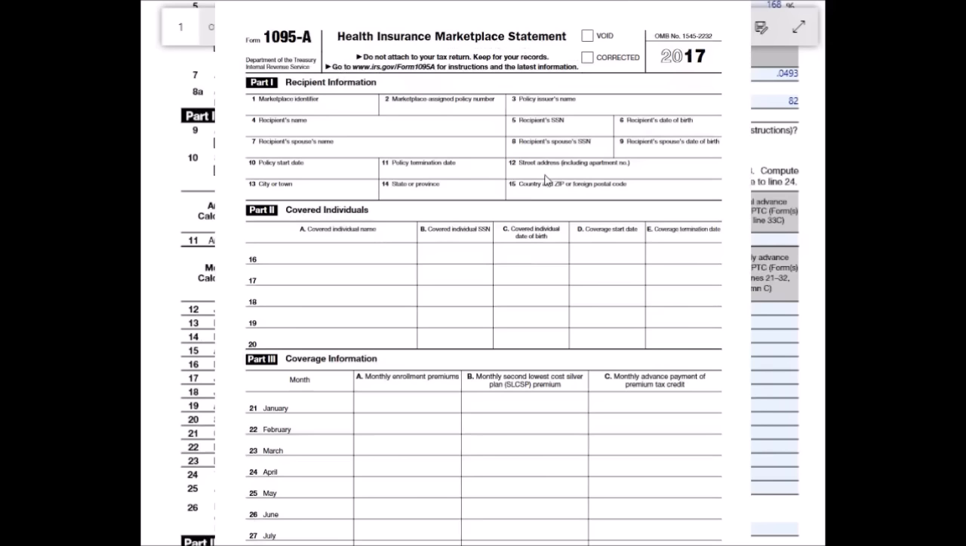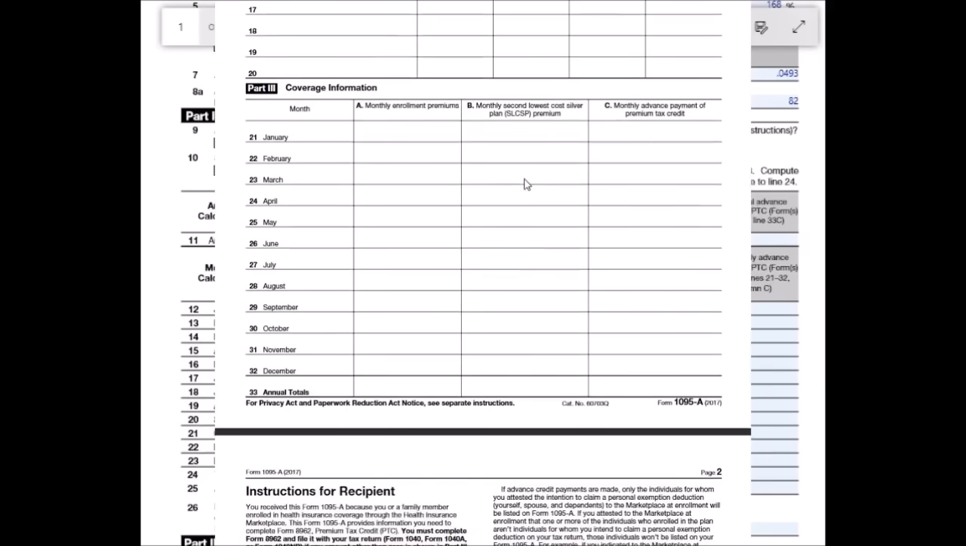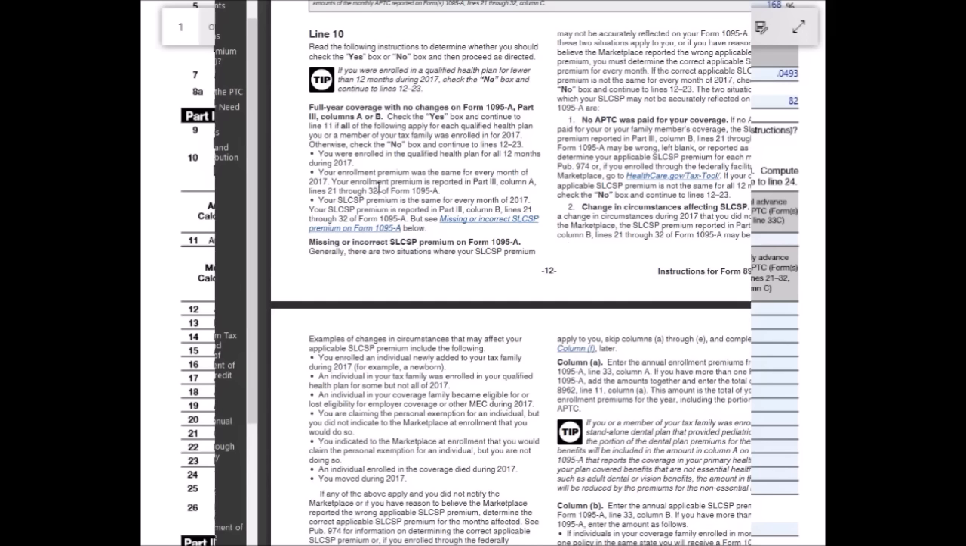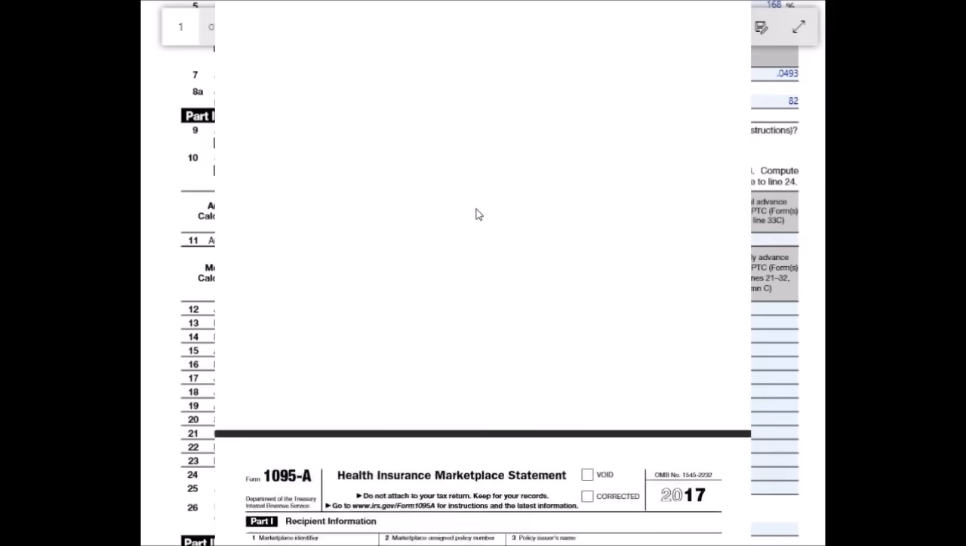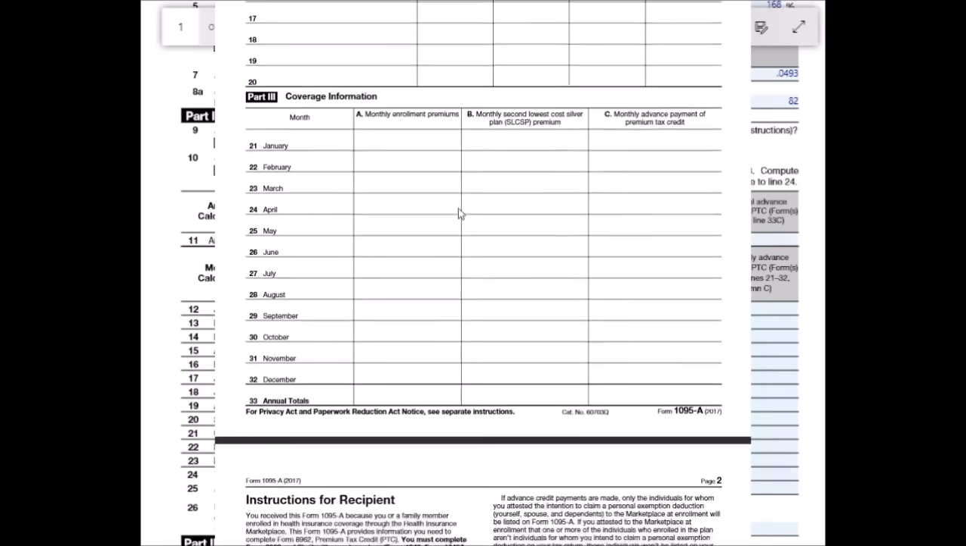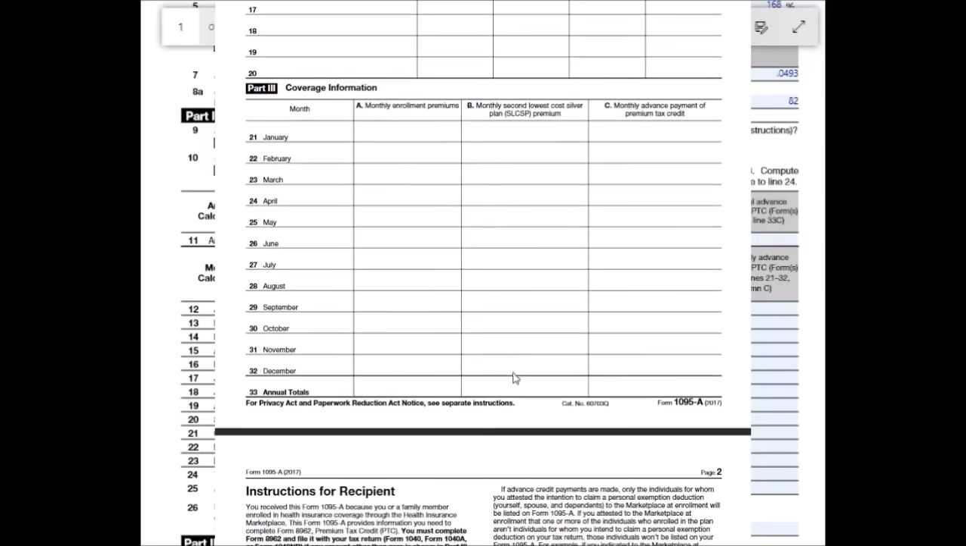So 1095A, if lines A and B, I believe is what it said. Let's go back here just for a second. It says part 3, columns A or B, had no changes on the form, then you can click yes. So going over here to part 3 and then line A and B of this particular form, 1095A, if they're all uniformly the same, then you are going to be able to enter your annual totals in line 11.